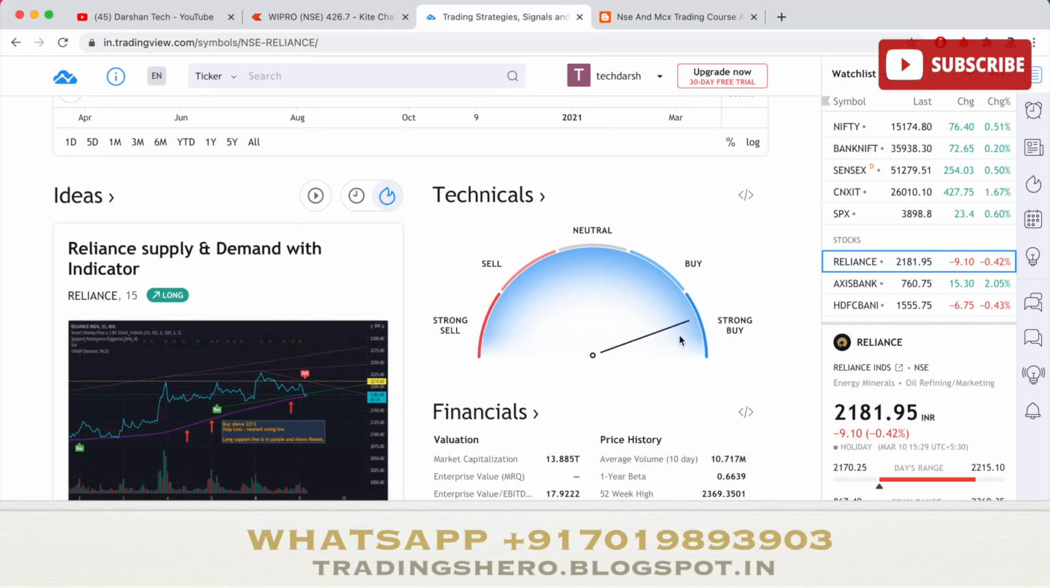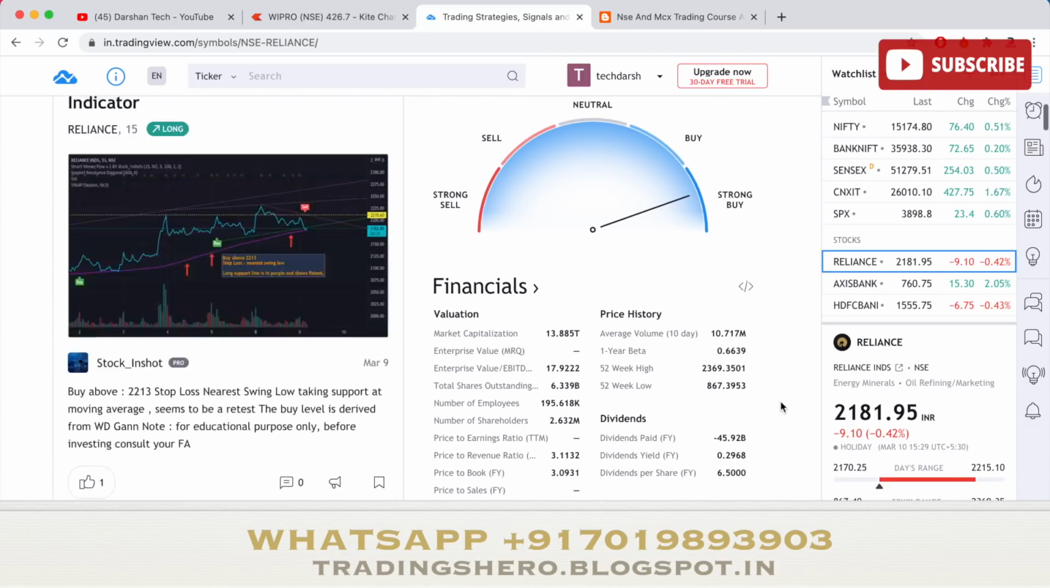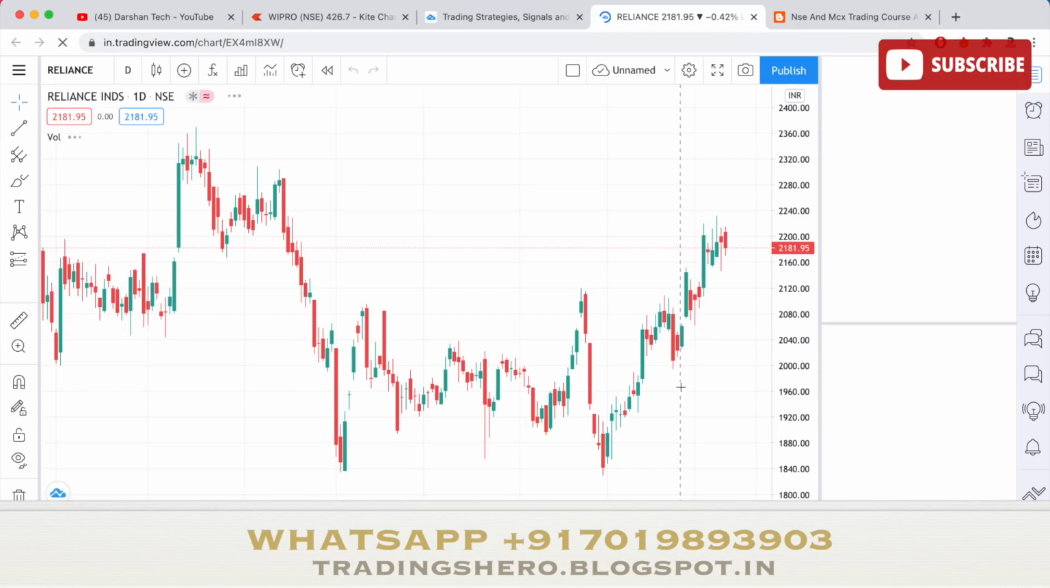Here you can see a brief about the selected stock, what stock you have selected. You can see brief things about it, like what is the technical looking and all the things. Got it? So now let's go to full feature chart. Once you click on full feature chart, this is how it looks.